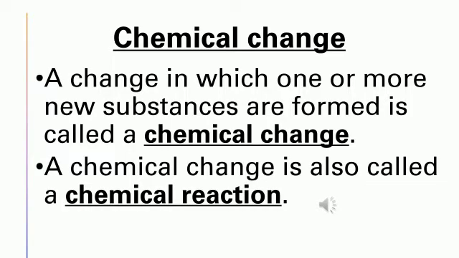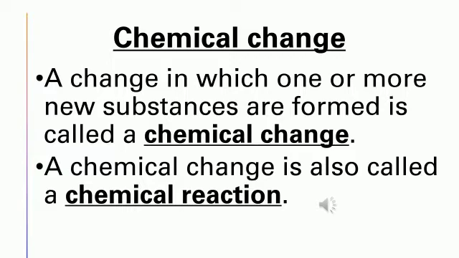Before looking into a few activities of chemical change, let us first know the definition for chemical change. A change in which one or more new substances are formed is said to be a chemical change. So when there is a chemical reaction, a new product or new substance is formed. It might be one or more than one new substance.